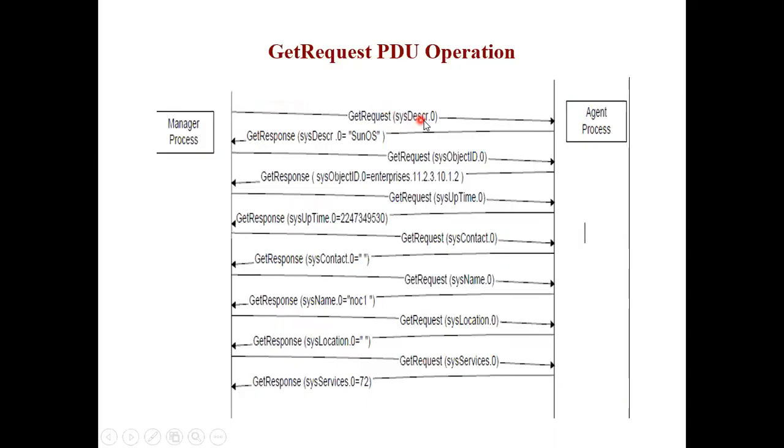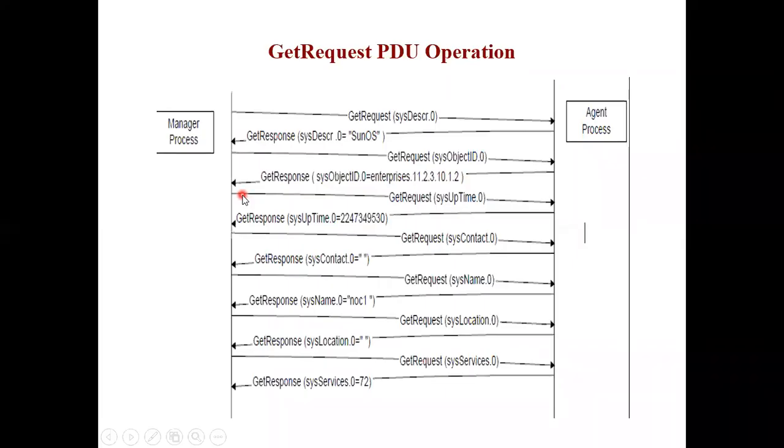Once the manager sends a request, get request about the system description, the agent receives that get request. The agent replies with a response: get response, system description 0.0, and he gives the system description, some Sun OS. So that system description goes away. Then the next one is the get request. Again the manager asks for data: get request system object ID. The agent replies get response, system object ID is some enterprise network with this object ID. So he gives that object ID.